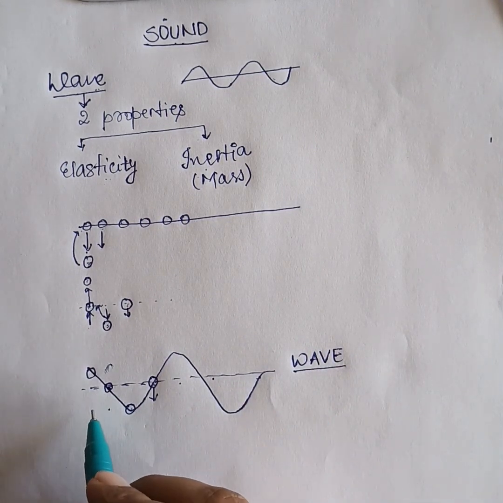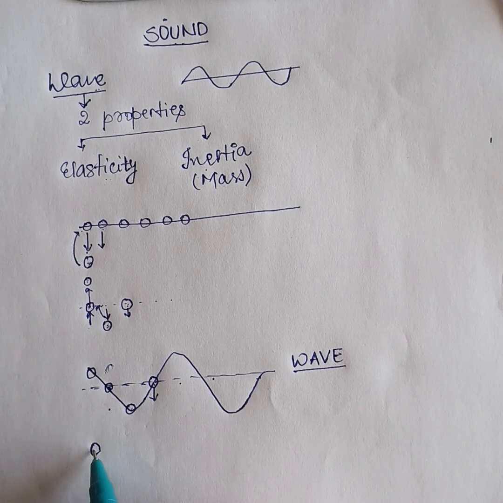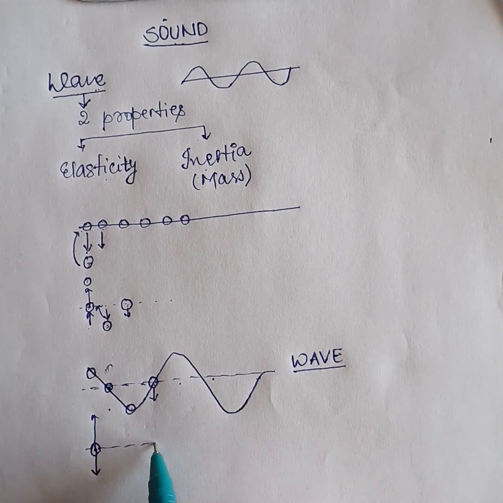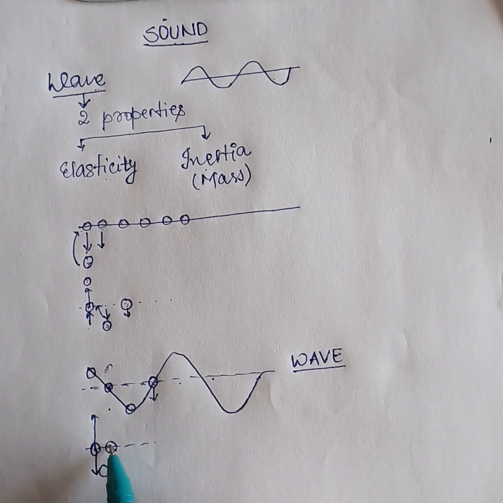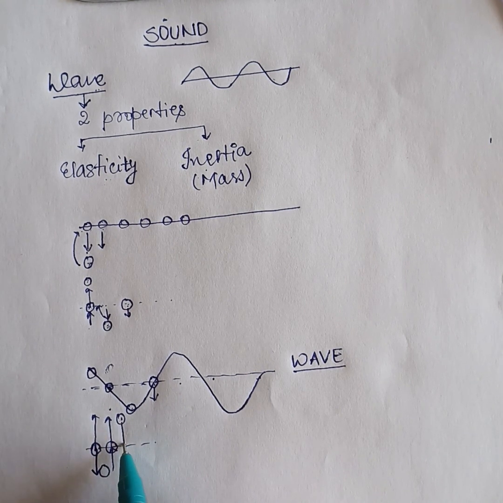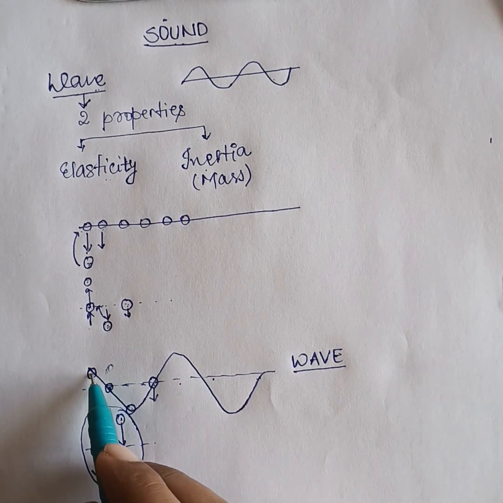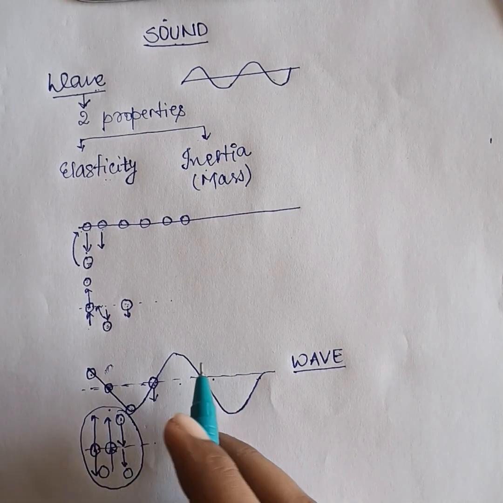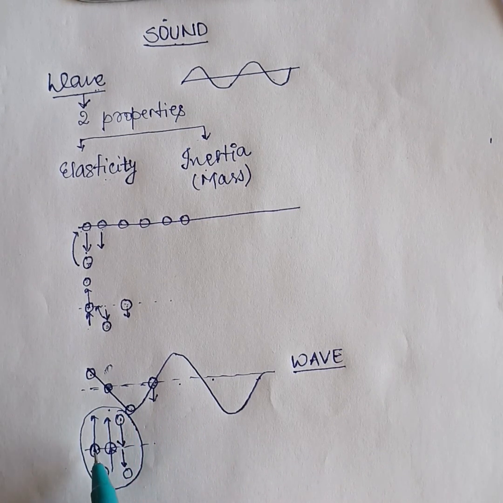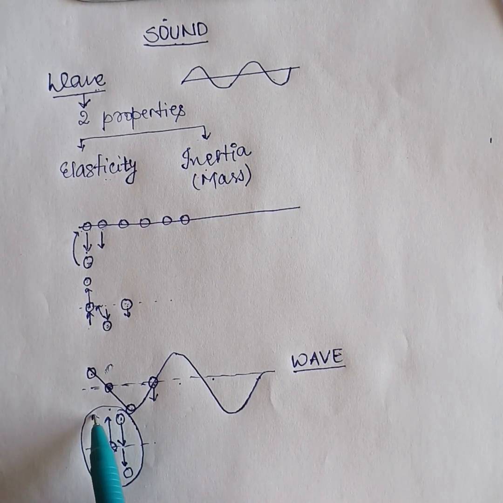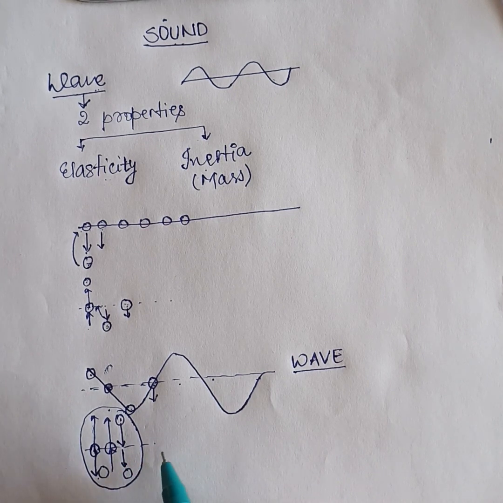What is happening over here is that each and every molecule is moving to and fro about its own mean position. It is initially coming down and then moving back to its mean position, and due to inertia it is moving up. Due to elasticity it is again coming down, and due to inertia it is again going down. This same thing is happening in each of the molecules. The molecules are not traveling from here to here to here. The only thing happening is that each molecule is moving alternately: up, mean position, down, mean position, up. And similarly, all the molecules are doing this.